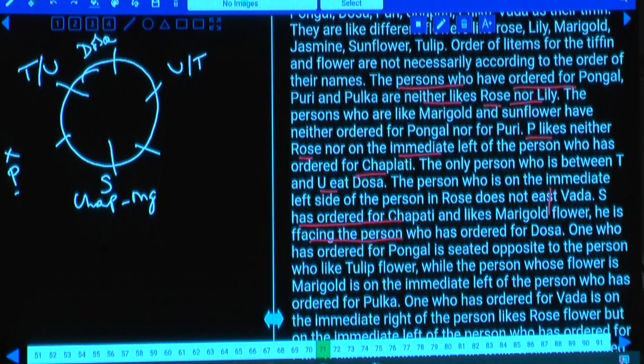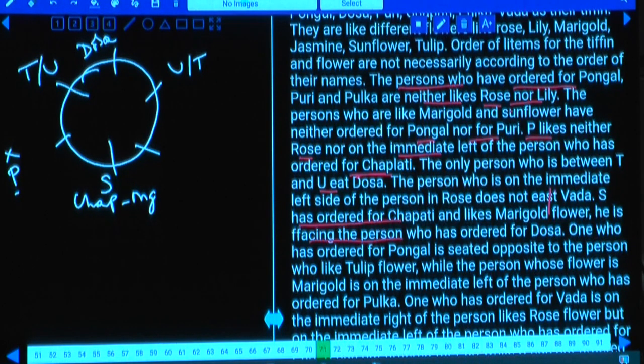And P does not like, and does P like dosa or not? Any information regarding this one? The persons who ordered for pongal, puri and pulka like neither rose nor lily, and the persons who like marigold and sunflower have ordered neither pongal nor puri. P likes neither rose nor the immediate left of the person who has ordered for chapati.